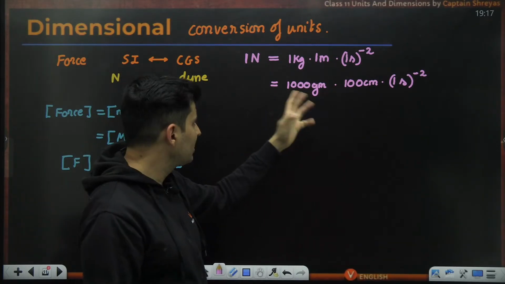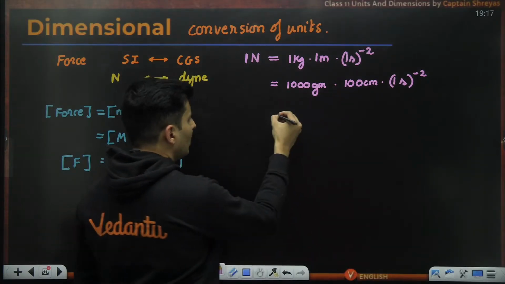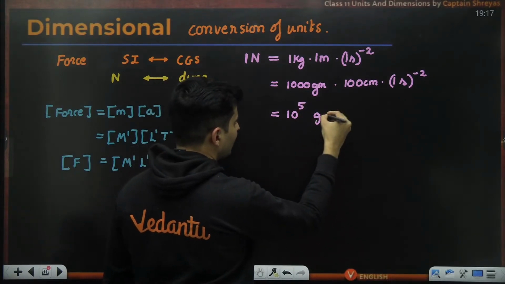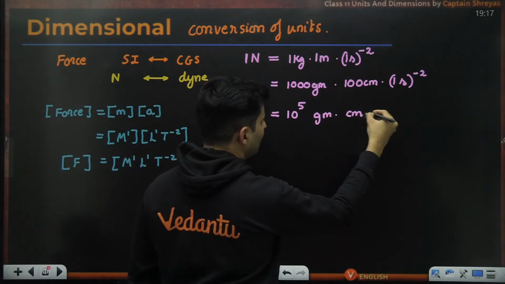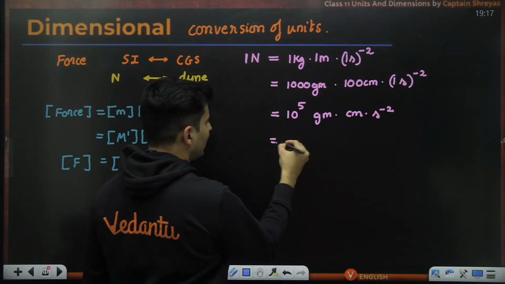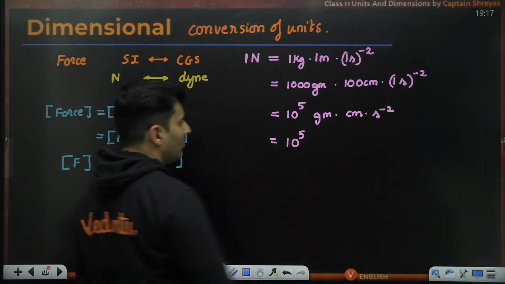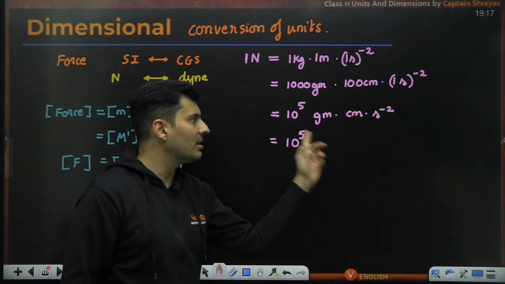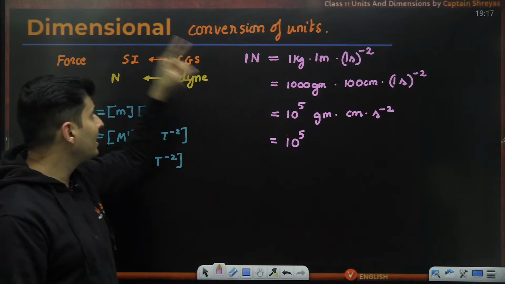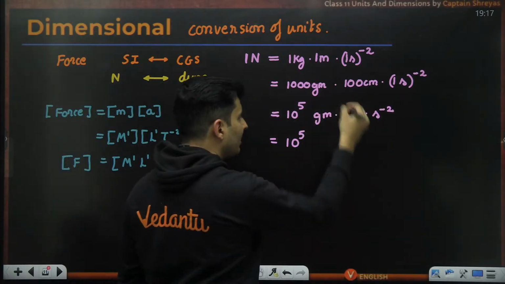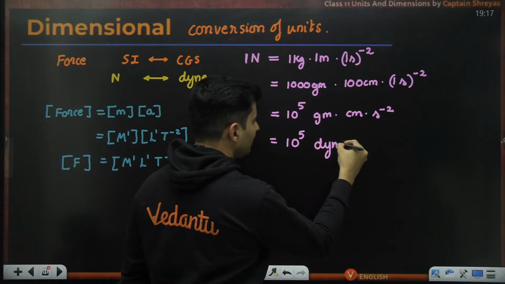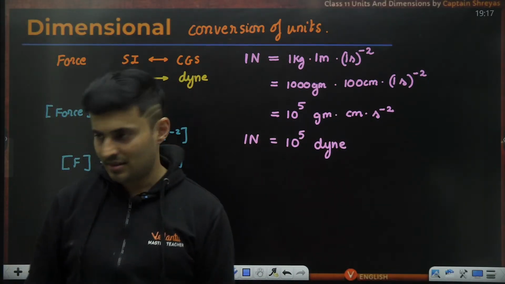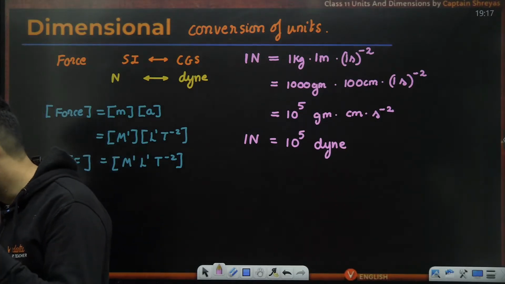Now take care of those numbers. We have 1000 and 100. 1000 and 100, with power 1 and power 1, will make it 10 to the power 5. This is gram. Then you have centimeter per second square. Now what is this gram centimeter per second square? If you compare the dimensions, gram centimeter per second square is nothing but the unit in CGS. So this entire thing is basically a dyne. So that's how I get that a Newton is 10 to the power 5 dynes.